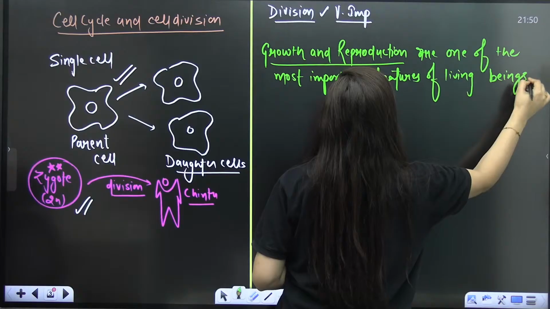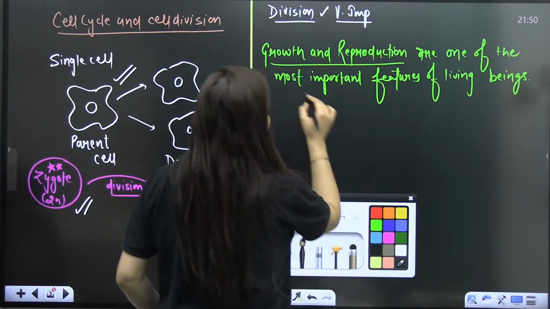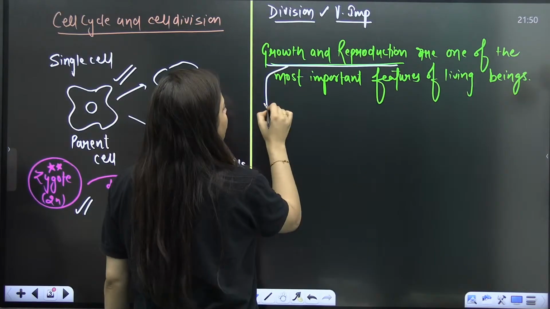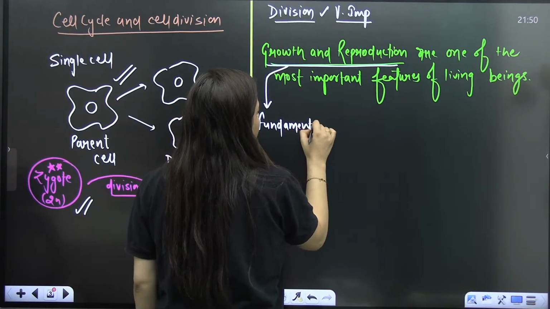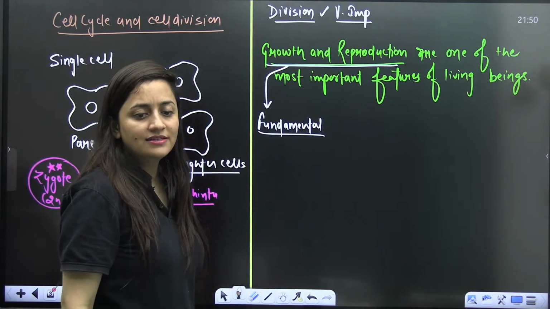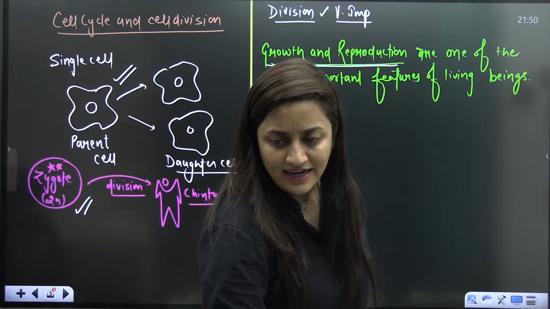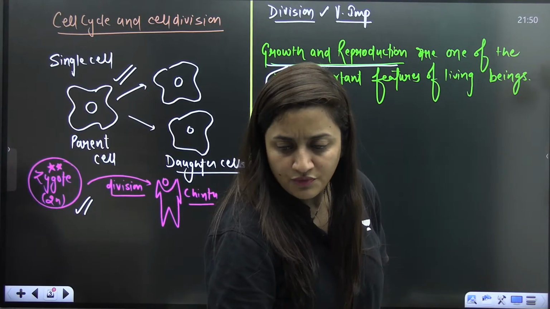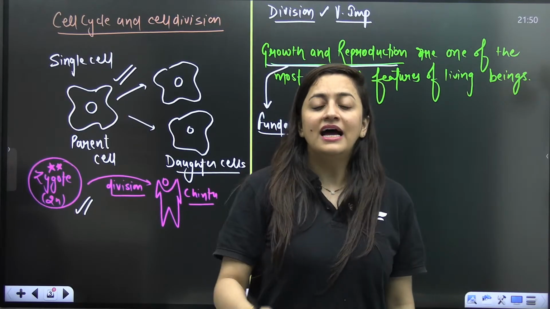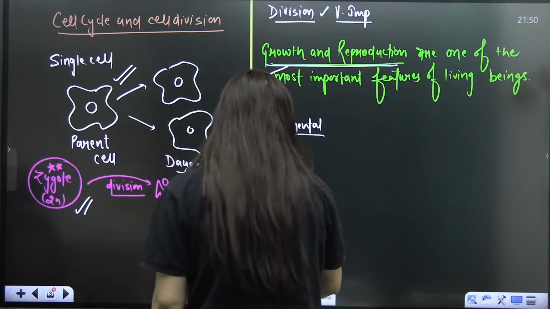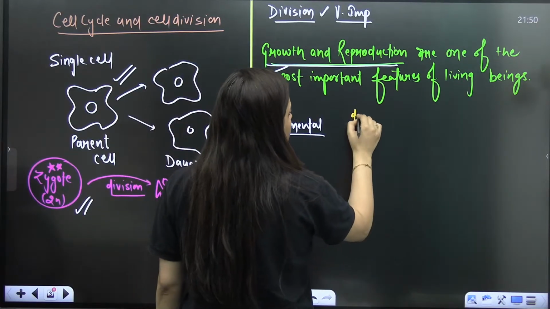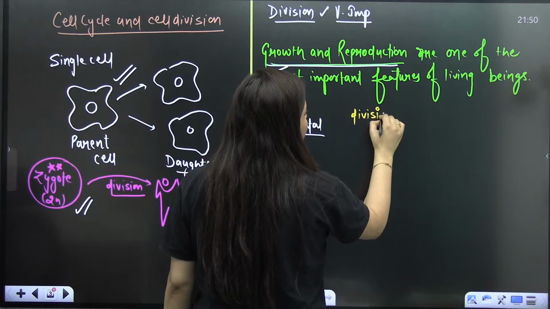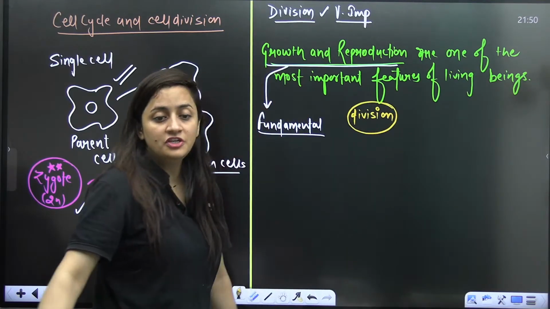This is the fundamental quality, the fundamental property. So for this growth and reproduction, you definitely need this thing which is known as cell division.